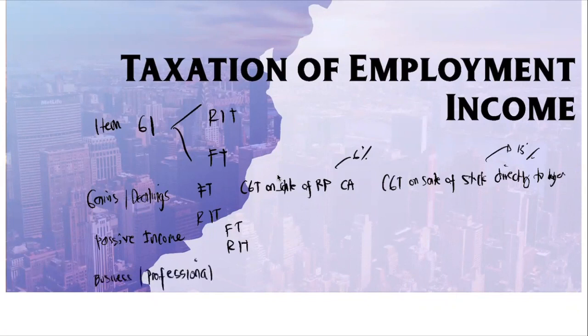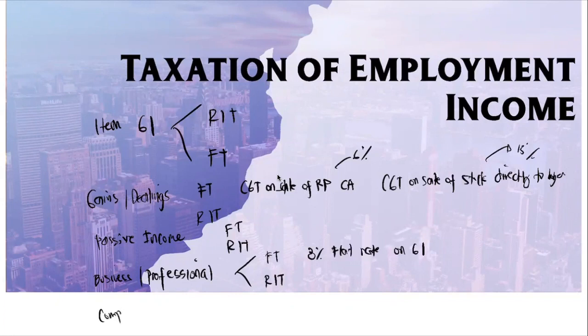And then we talk about your business or professional income. Under your business or professional income, what are the items under final tax and regular income tax? So the final tax really is not actually known as final tax, but we call it your 8% flat rate on gross income. And all others are regular income tax.